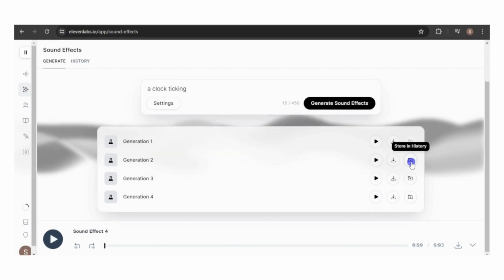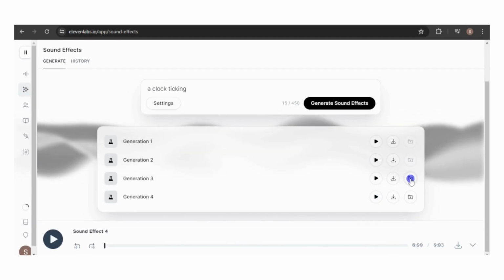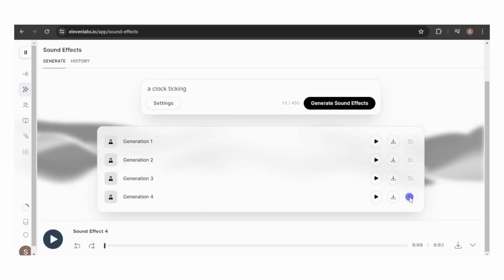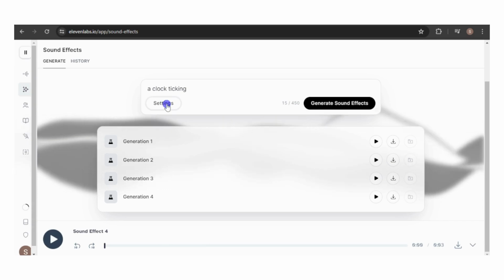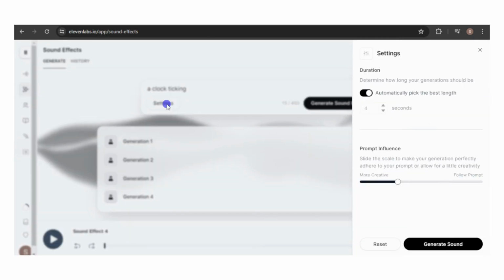It's crucial to save your generations, as they will be lost if not stored. However, you can always delete them later if needed. To customize the sound effect, let's explore the settings.